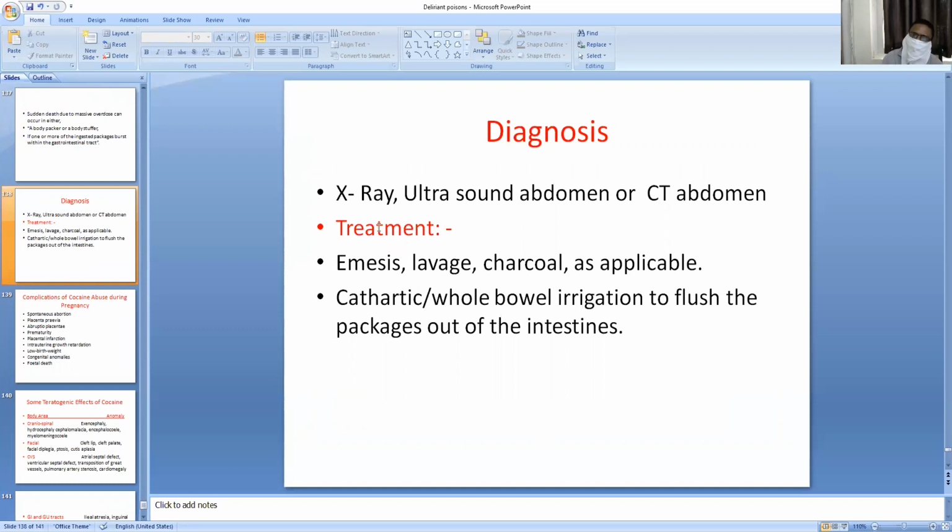Treatment: how to treat these body packers or body stuffers? Emesis can be given, gastric lavage, charcoal can be given, and catharsis, whole bowel irrigation will be given.